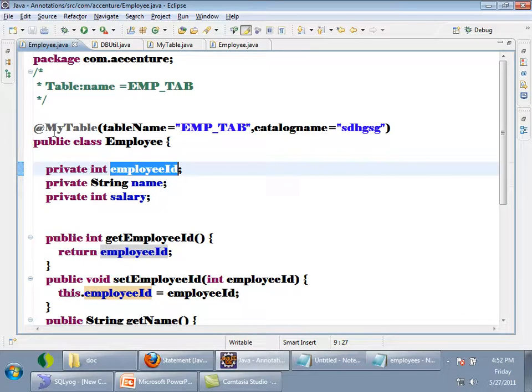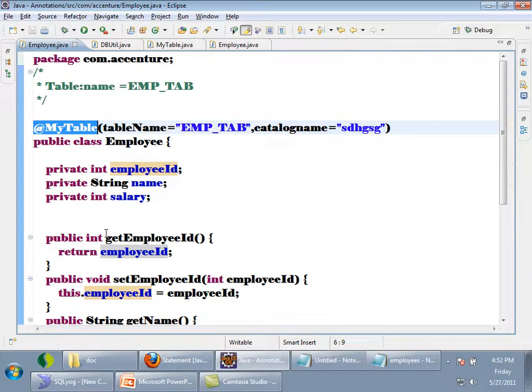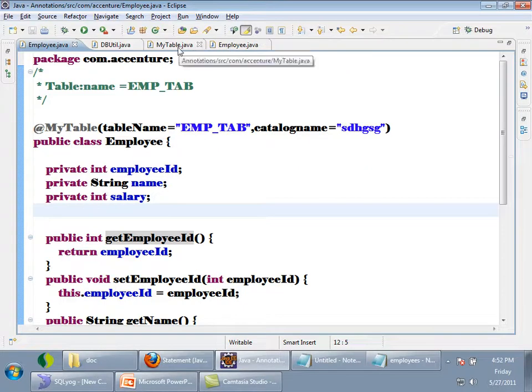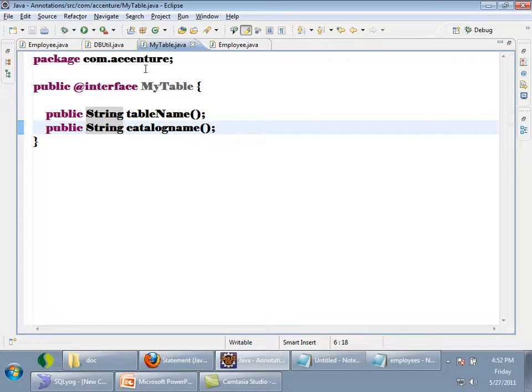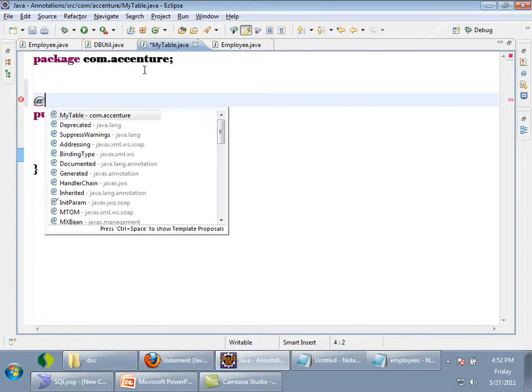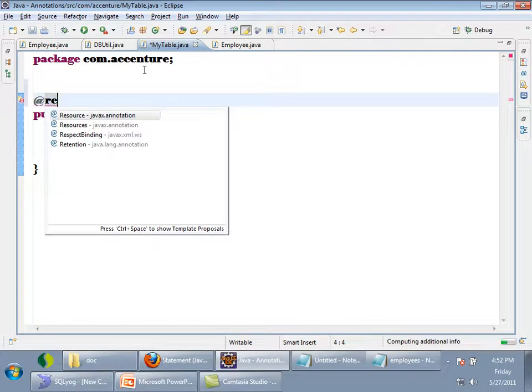If this my table annotation is applied at method level or field level, it does not make any sense, right? So now I need to tell that this annotation should be applied only at class level. See here, I am annotating the annotation. Annotations also can be annotated. Those are called meta annotations. There are 4 types of meta annotations. The one is retention.